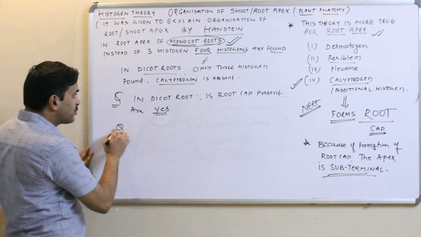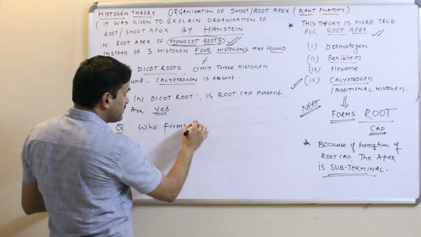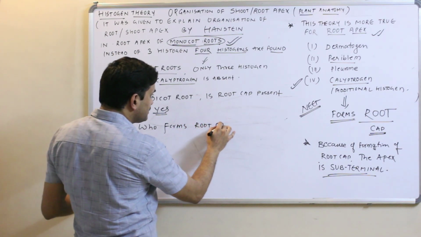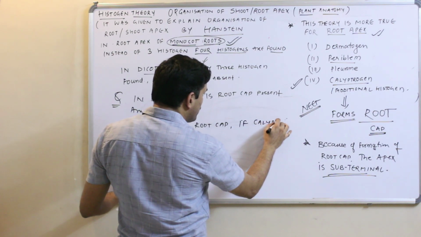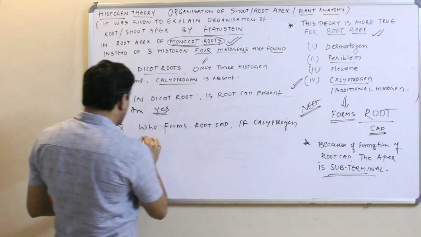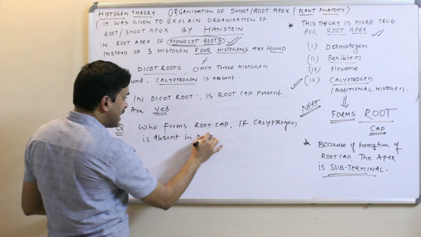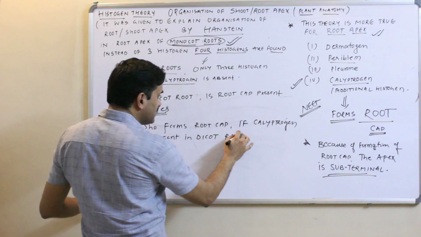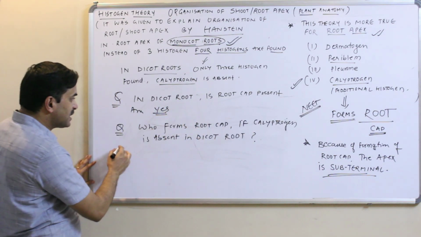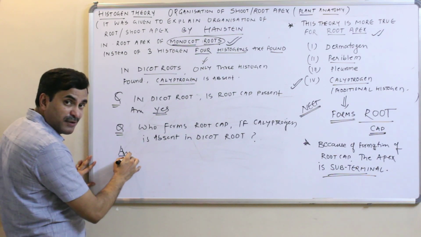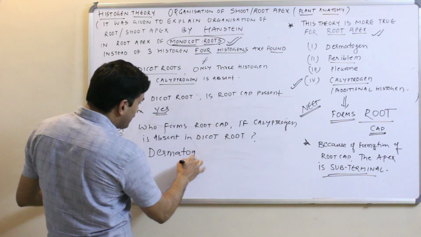But now the question arises, who forms the root cap if calyptrogen is absent in dicot root? You will answer that it is the dermatogen, because dermatogen is of course present.